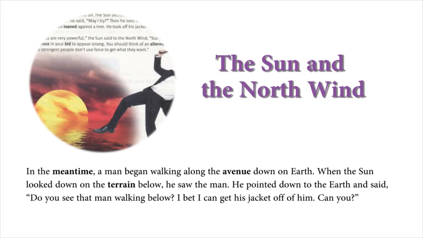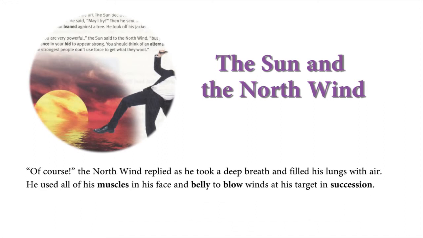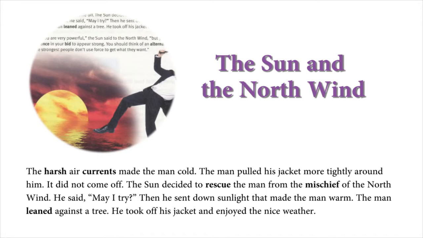In the meantime, a man began walking along the avenue down on earth. When the sun looked down on the terrain below, he saw the man. He pointed down to the earth and said, "Do you see that man walking below? I bet I can get his jacket off of him." "Can you? Of course," the north wind replied as he took a deep breath and filled his lungs with air. He used all of his muscles in his face and belly to blow winds at his target in succession. The harsh air currents made the man cold.